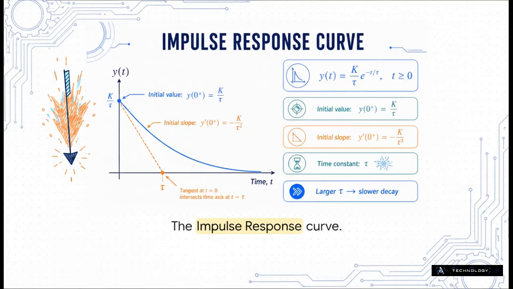It's fascinating to think about how this math plays out in practice. Immediately after that unit impulse hits at time zero, the response doesn't gradually ramp up. No way. It basically instantly teleports to its initial value. That peak, which is K divided by tau, is the absolute maximum value the system hits. It's like the system takes a hit and bam, it wakes up right at its absolute limit.